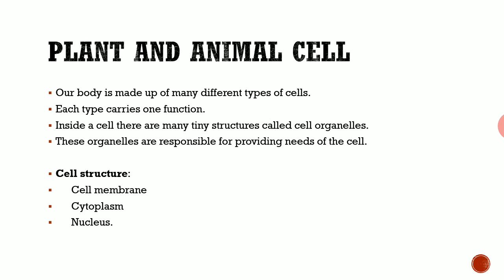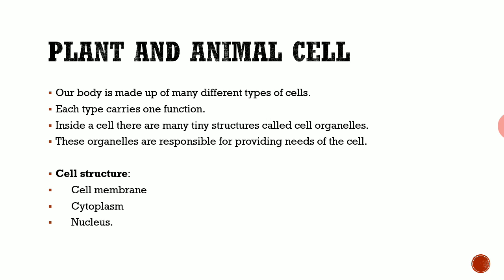See, usually if we take our body, it is made up of many different types of cells. As I said before, without cells, no organism is formed. The cell is the basic fundamental unit of life, and also the building block of our body. So without that cell, no organism is formed. If a plant is produced from a cell, that is called a plant cell, and in animals it is called an animal cell.